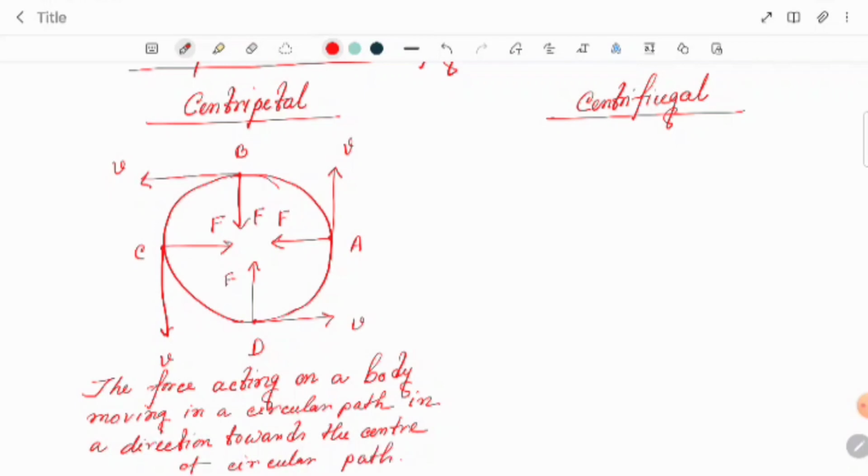So one thing, always keep it in your mind: centripetal force always acts towards the center.